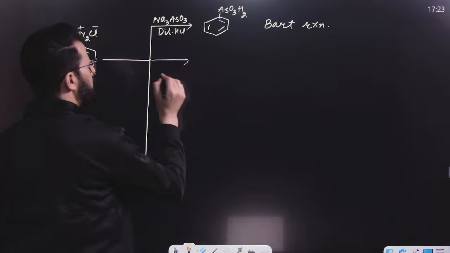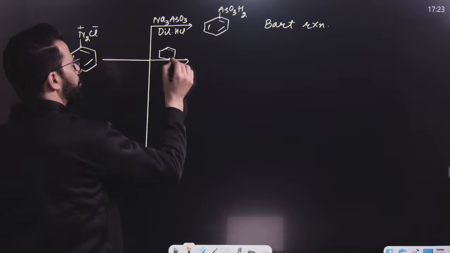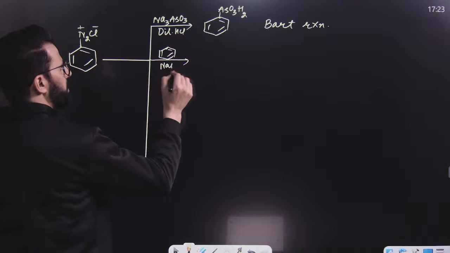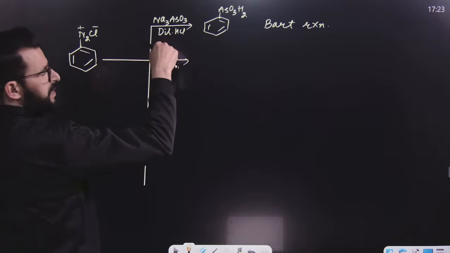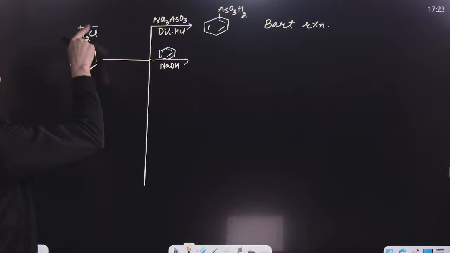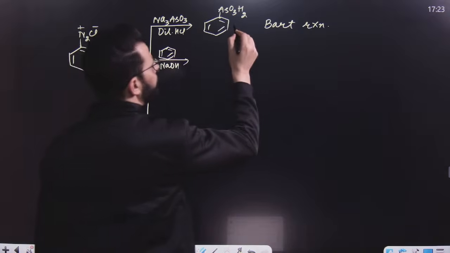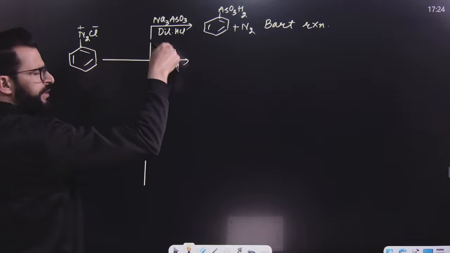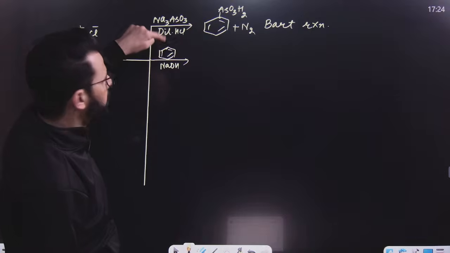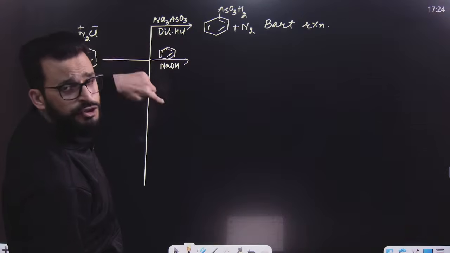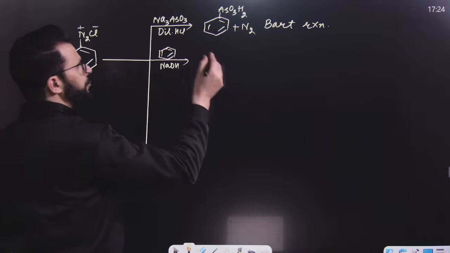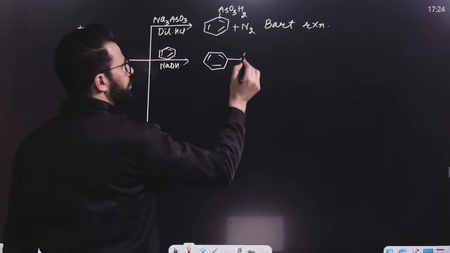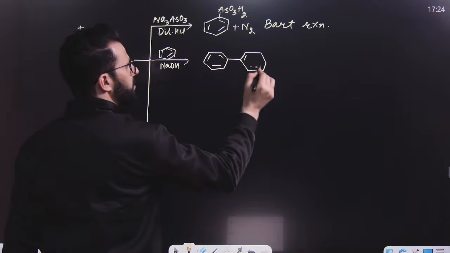If the reaction takes place between benzene diazonium chloride and an aromatic compound in presence of basic medium, then this benzene part will be attached to this after removing N2, but remember it should be attached at the para position. It can be attached at any position, but if the ring has any group, then the para position with respect to that group is attacked, whether that group is electron donating or electron withdrawing. So the product of this reaction will be like this.